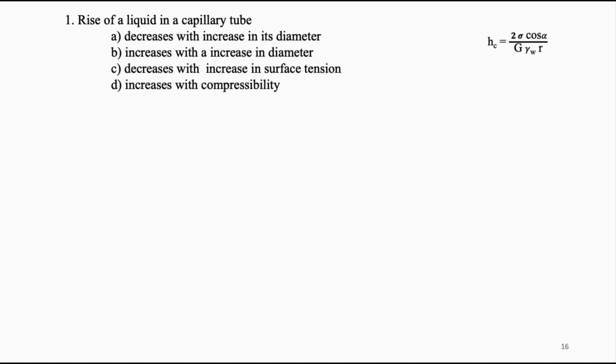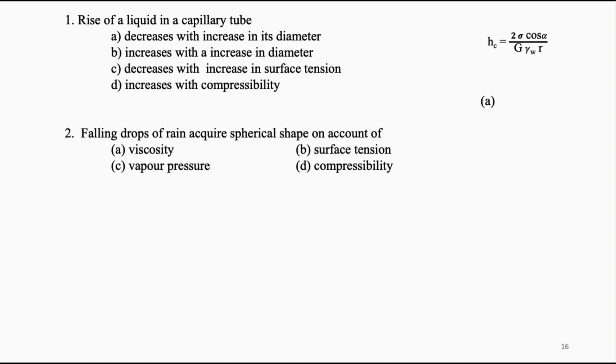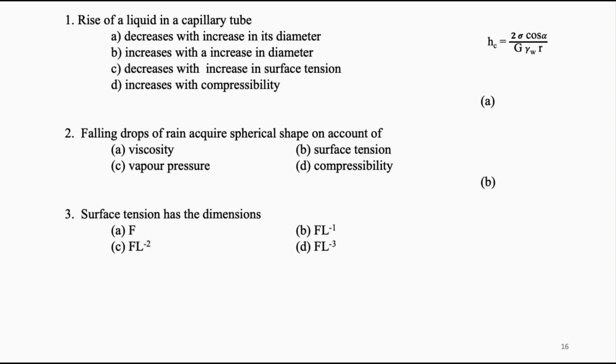The answer is A. Falling drops of rain acquire spherical shape on account of viscosity, surface tension, vapor pressure and compressibility. The answer is B. Surface tension has the dimensions of F, F l power minus 1, F l power minus 2, F l power minus 3.